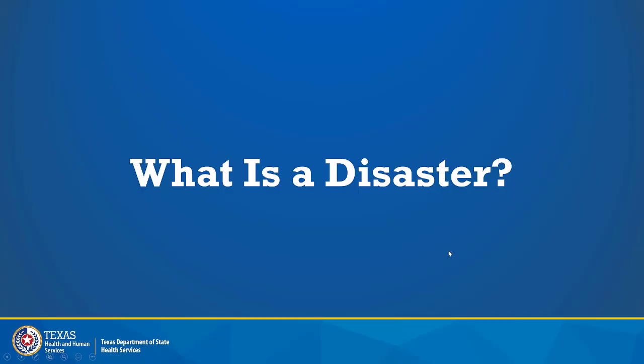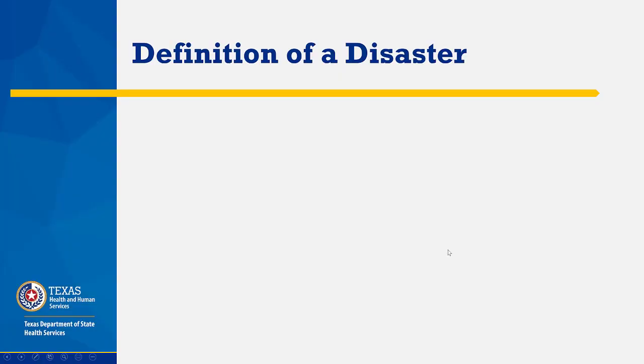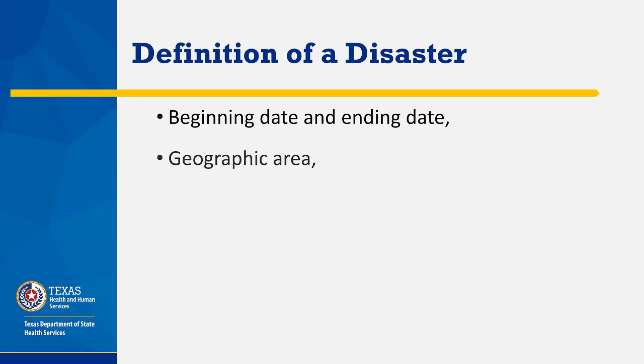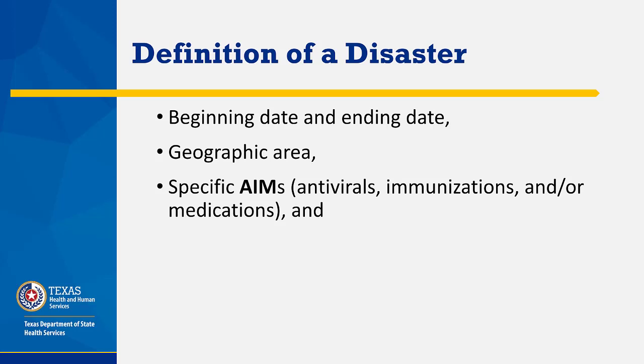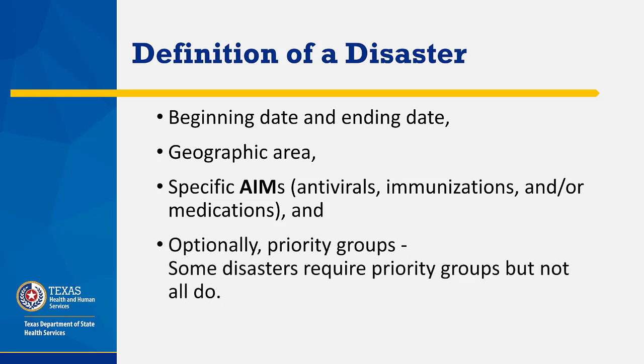What is a disaster? First, let's define what a disaster is. Disasters have a definite beginning and ending date determined by a governmental authority, a specified geographic area, such as a county or state, specific AIMs, antivirals, immunizations, and/or medications associated with the disaster, and optionally may have priority groups. Some disasters require priority groups, but not all do.